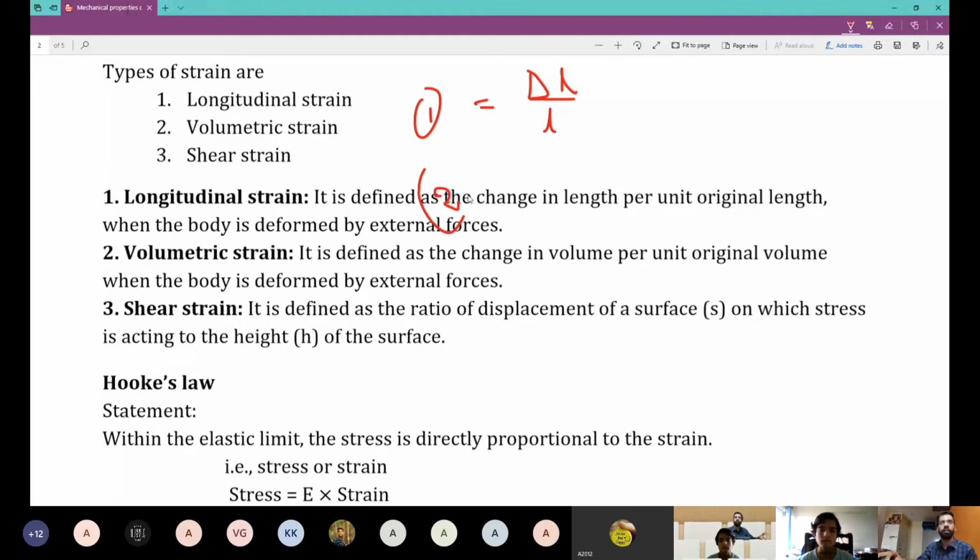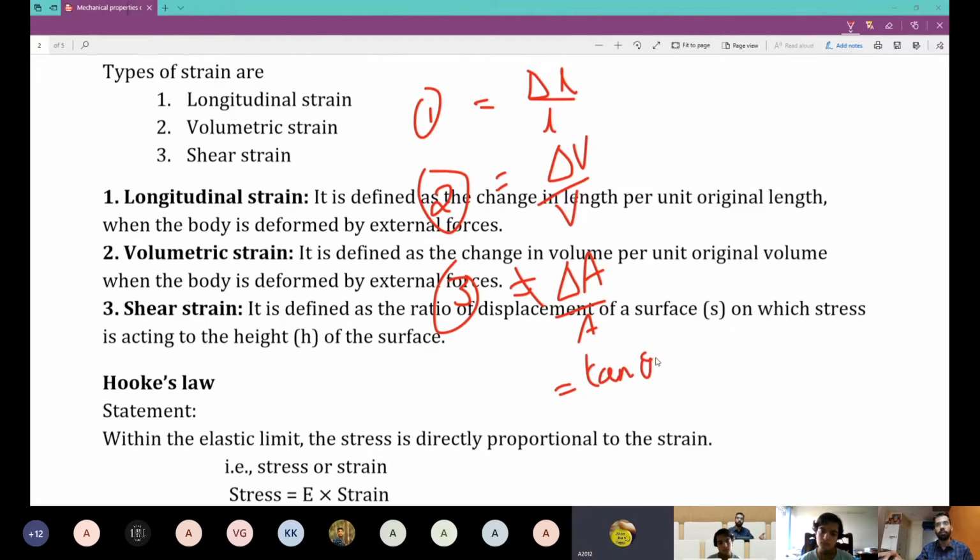For the second one, volumetric strain, you'll have delta V by V, change in volume to original volume. For the third one, however, you will not write delta A by A. That is not how it works. You will actually write the third one equals tan theta equals x by h.